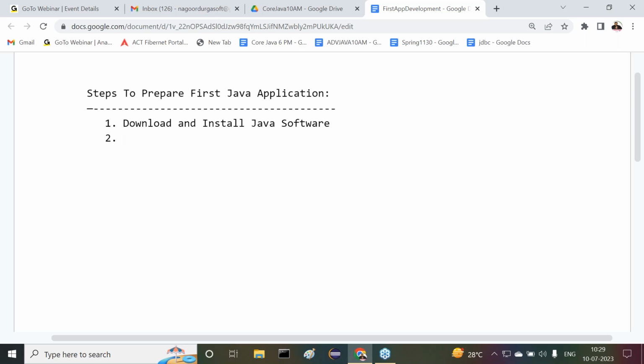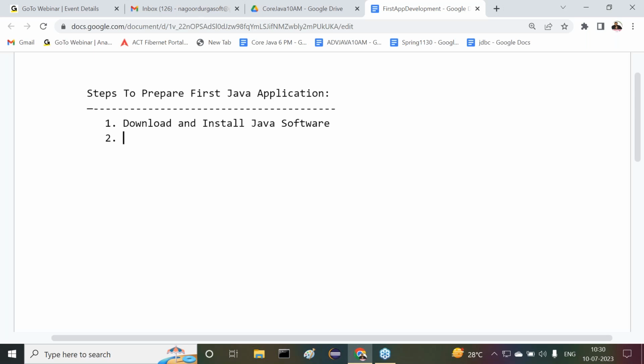Observe carefully. After completion of this, all of you understand this clearly. I want to write a Java program. Say for example, I want to write some data with a pen. If you want to write some data, there we require a book. Inside the notebook, we need a page or not?